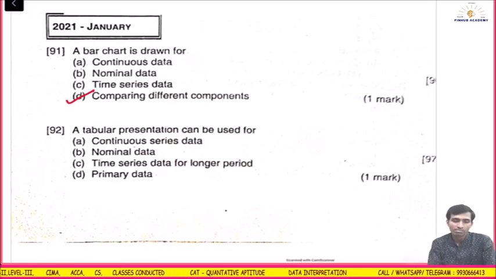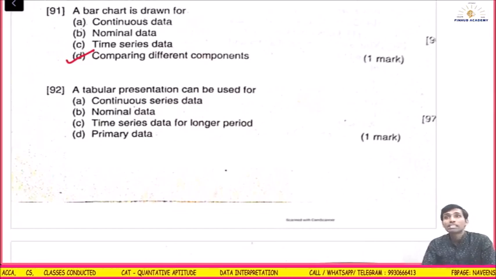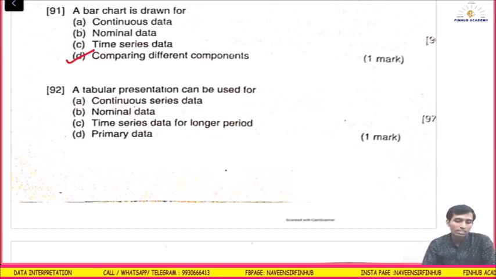Tabular presentation can be used for continuous series data, nominal data, time series data for a longer period, primary data. So for tabular, I think the answer is B, nominal data.